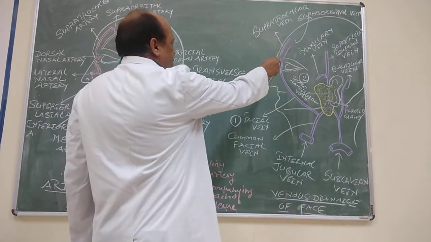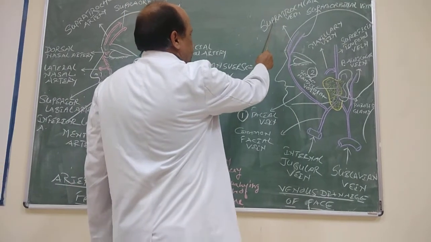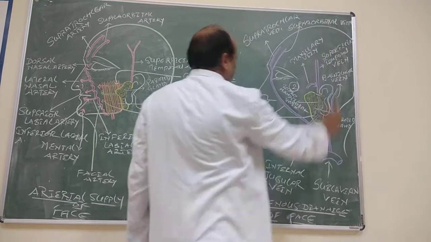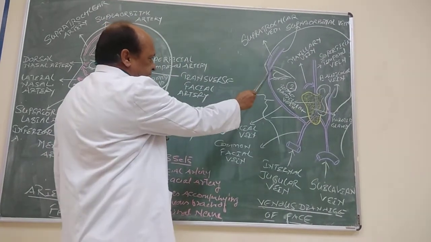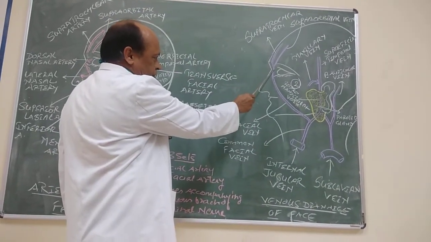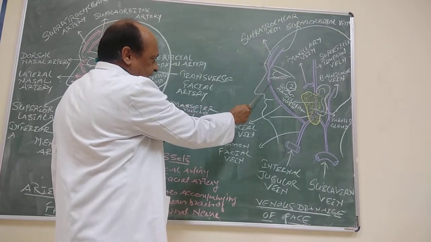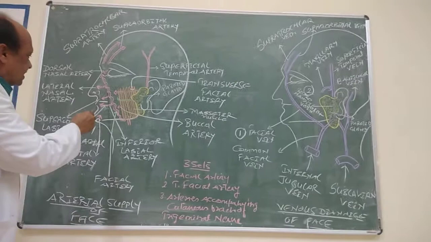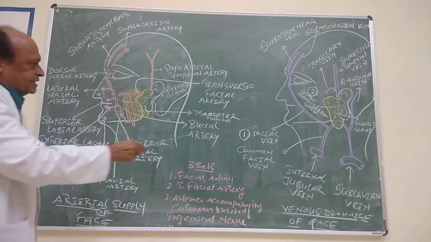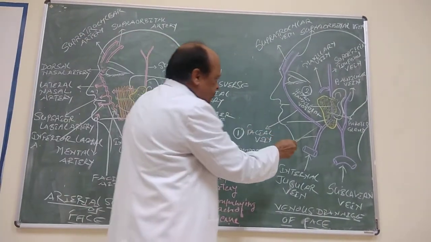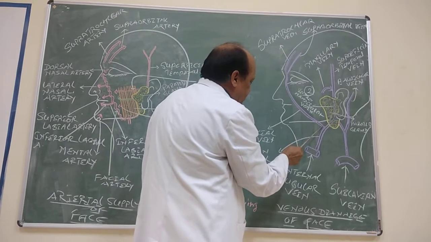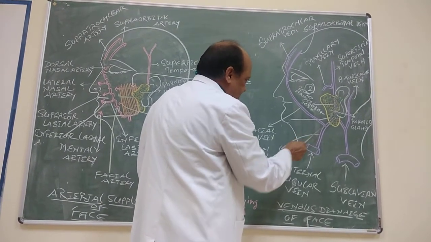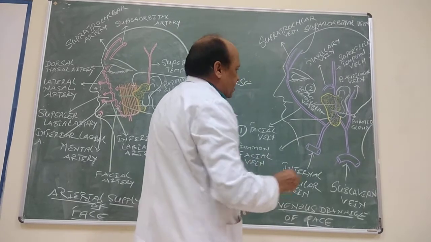It is formed by the joining of the supratrochlear vein and the supraorbital vein. These two join each other at the medial angle of the eye and run downwards and backwards. Along with the facial artery, it runs behind the facial artery and reaches the lower part of the face where it joins the anterior division of the retromandibular vein.